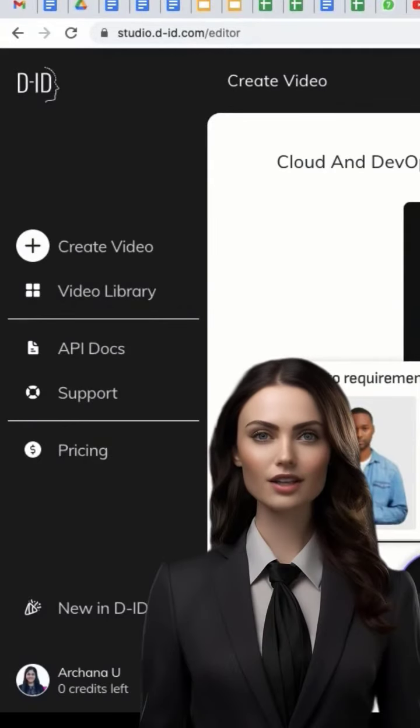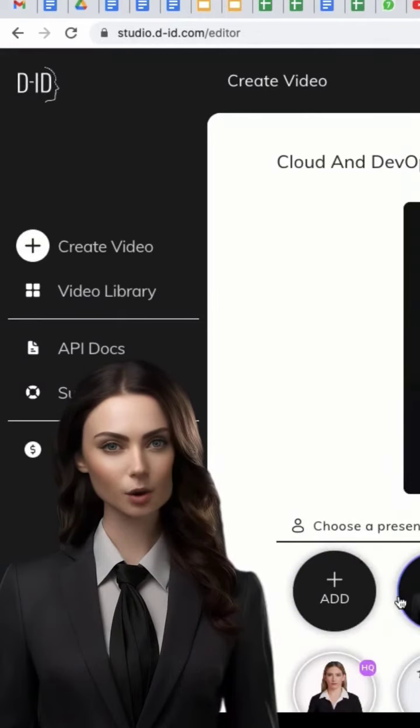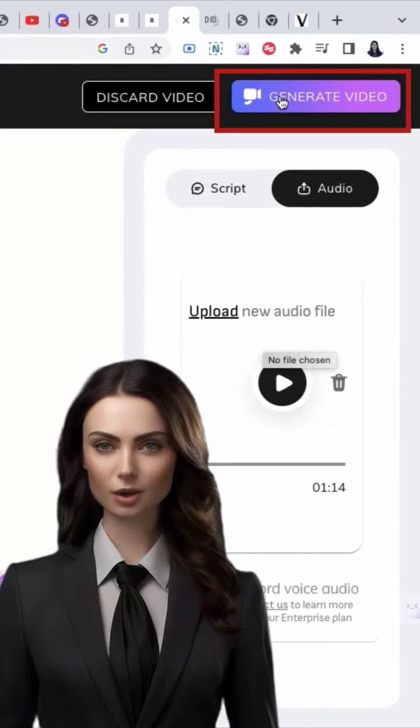Go to DID, click on Create Video. Add my avatar image created in Step 1. Upload the audio we created in Step 2. Click on Generate Video, and we are done.